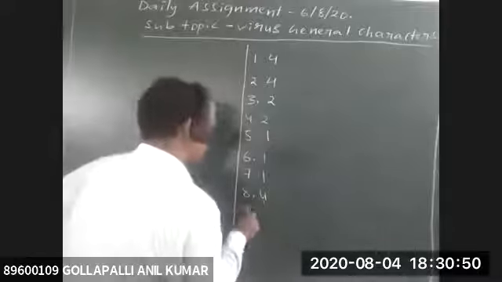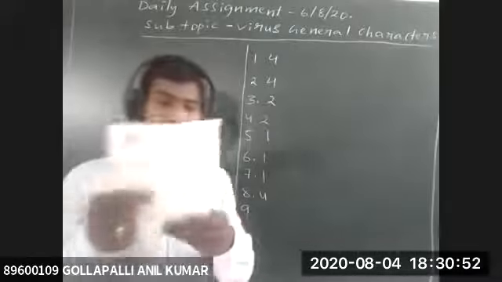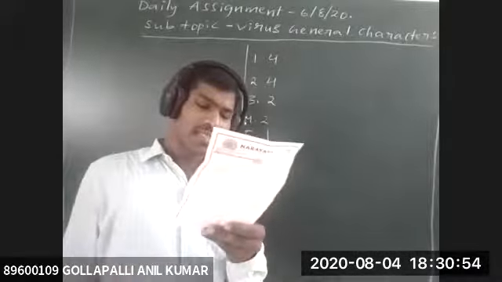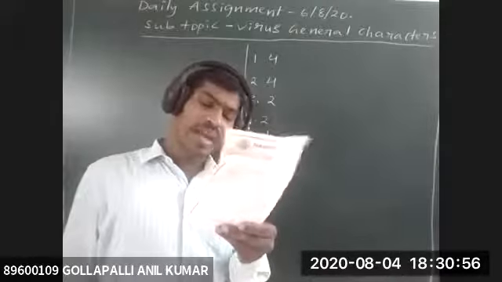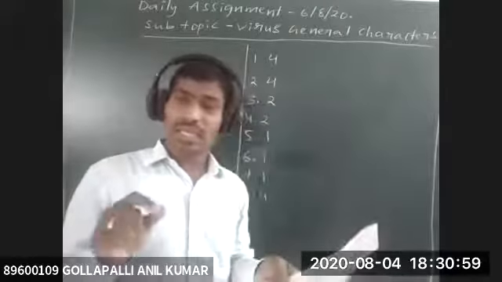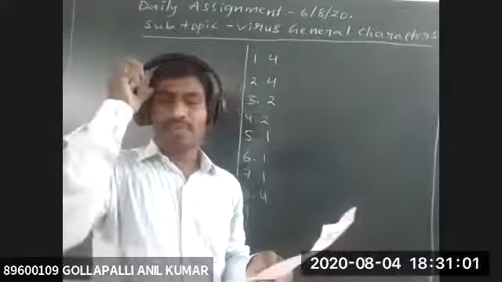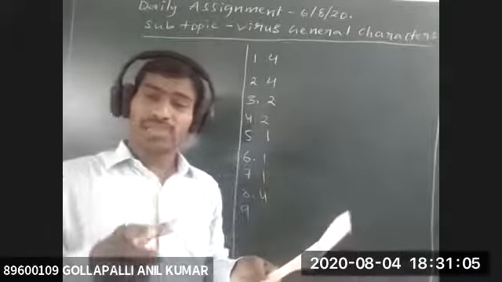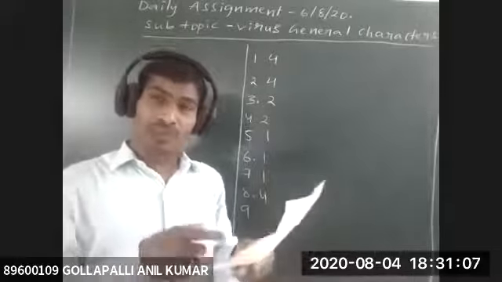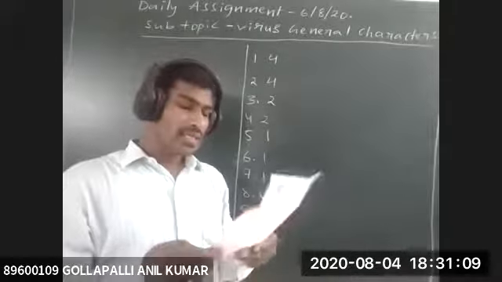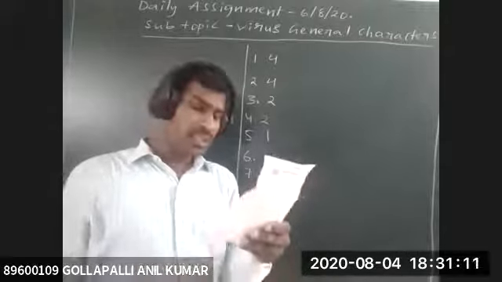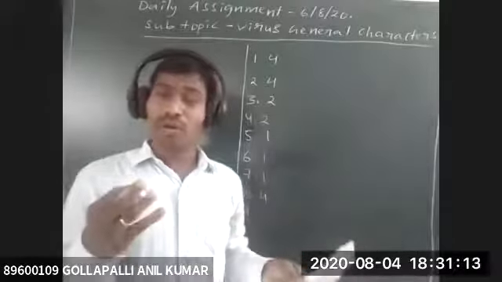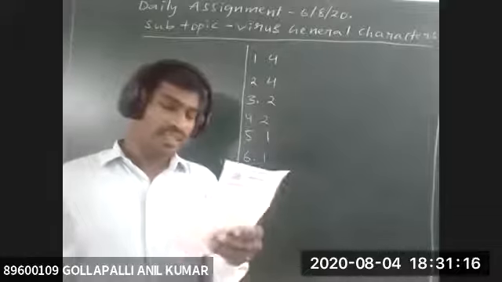Next, the ninth question. In plants, viral disease symptoms can be anything except which of the following? The first option, mosaic formation, is a symptom of viral disease.